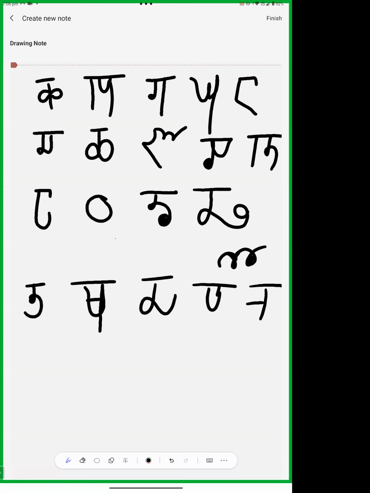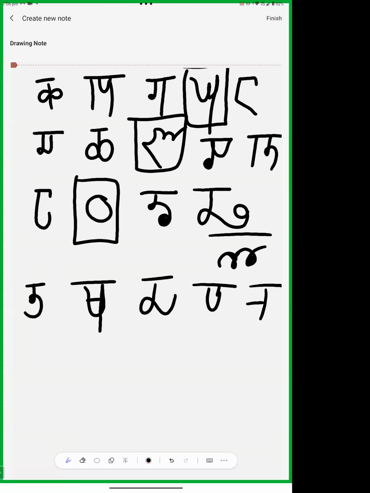So now the gha, there is no upper line. Then the ja, the tha, ṇa, these four letters don't have upper line. Okay. Now we are moving further to the next letters. It's clear to everyone?